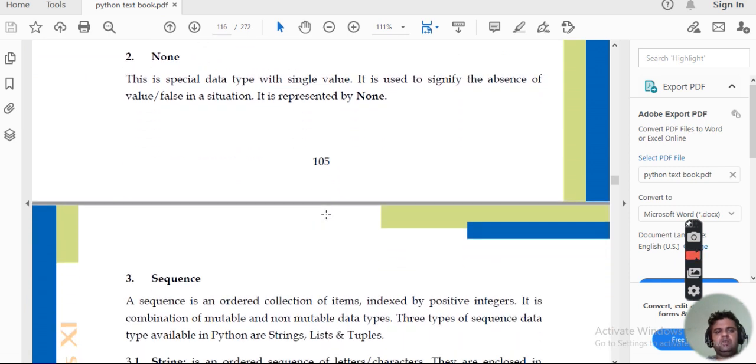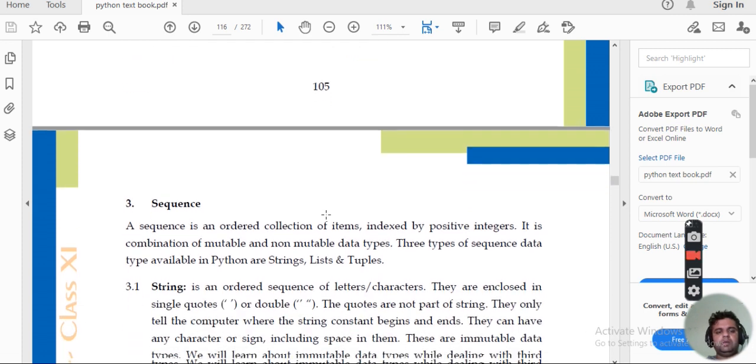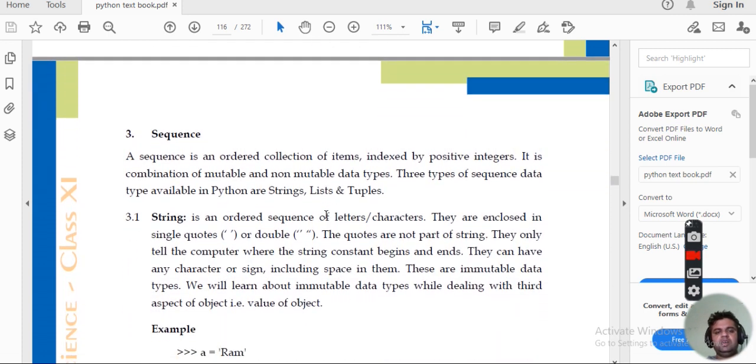None is no. It is a special data type with a single value. To represent the absence of value, we use the None variable. Next, we'll be looking at the sequences.